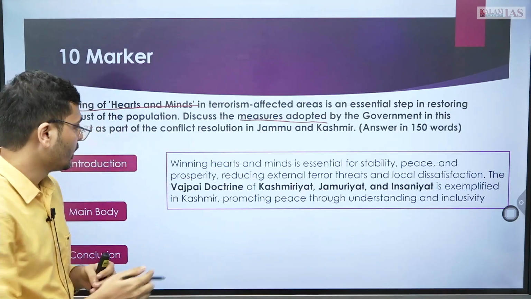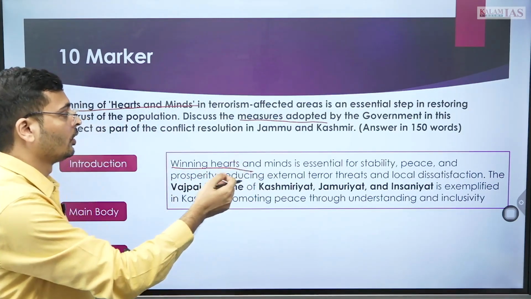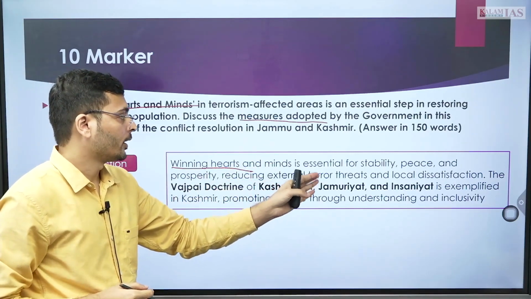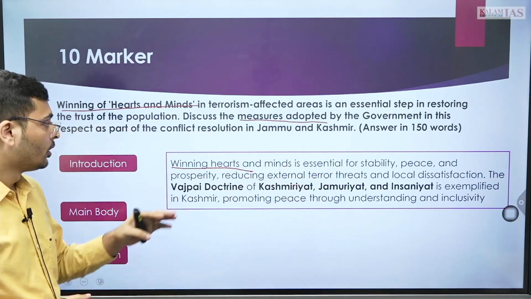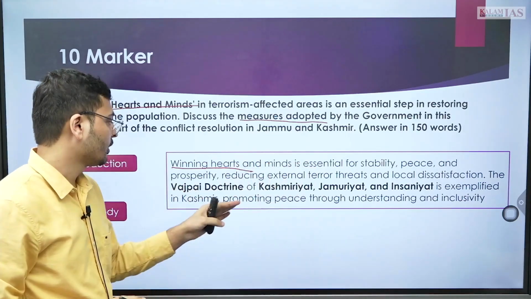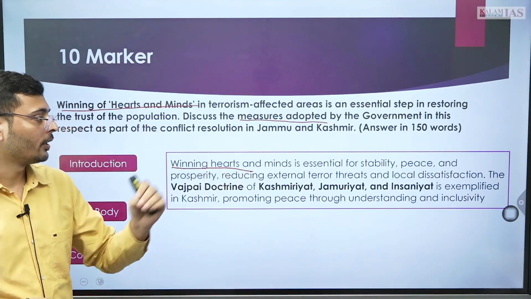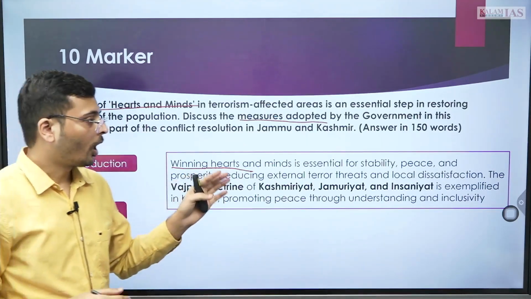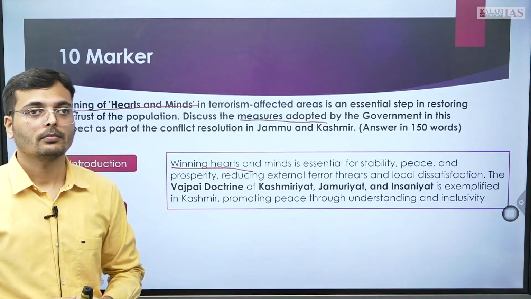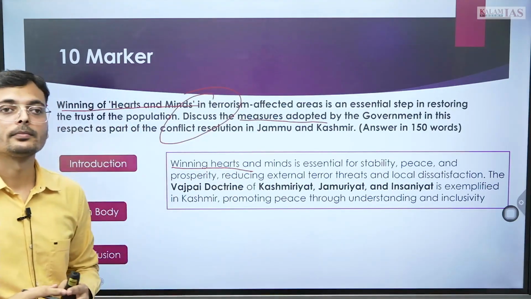One such policy is winning hearts and minds, which is essential for stability, peace, prosperity, reducing the external terror threats, and local satisfaction. The Vajpayee doctrine of Kashmiriyat, Jumhuriyat and Insaniyat is exemplified in Kashmir, promoting peace through understanding and inclusivity. So, how is this an apt introduction? Because you have linked this first thing.